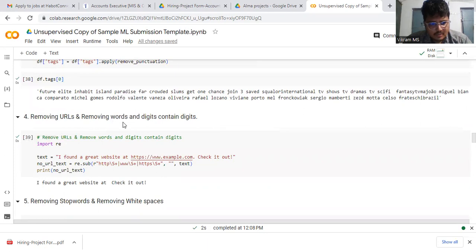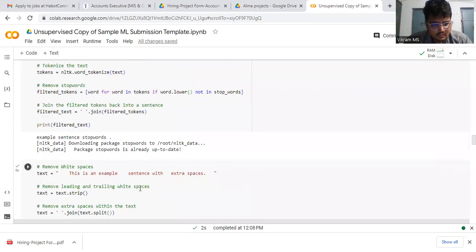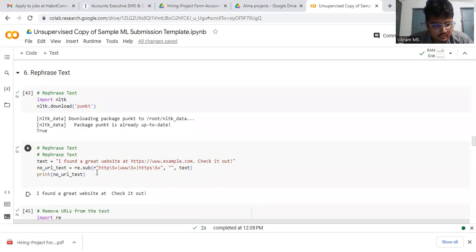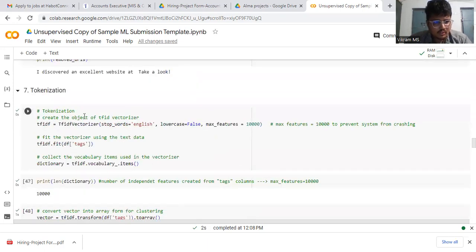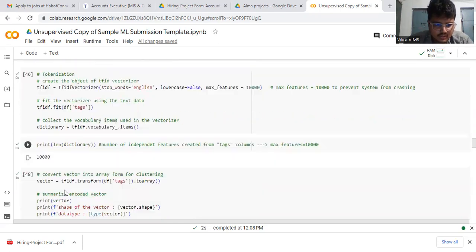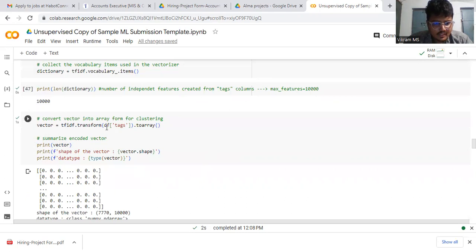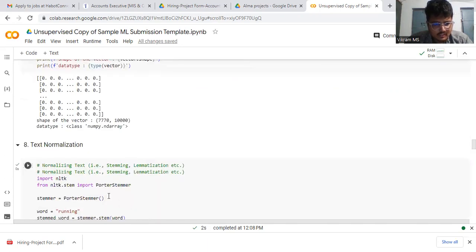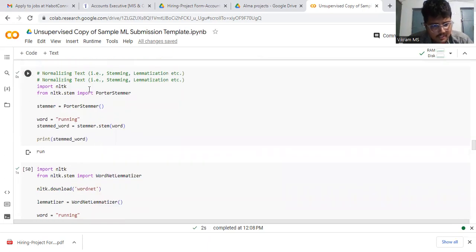The removal of URLs means that a URL such as www.example.com is removed from text like "We found the great website at the click out," as shown. What is tokenization? Tokenization removes the English stop words in lowercase, with max features equal to 10,000. We print the length of the dictionary, which is 10,000, converted into matrix form. The shape of the vector is 7,770 by 10,000.